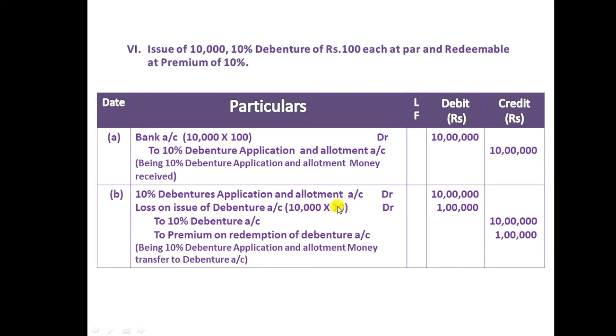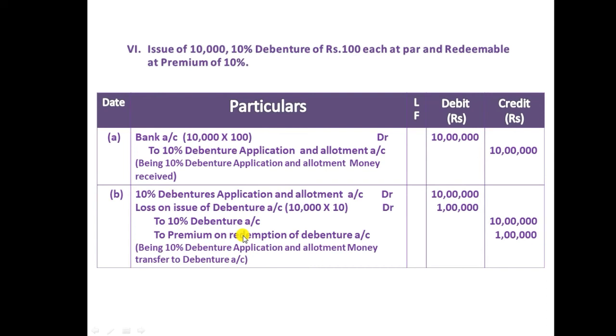This 10 rupees is because the face value of the debenture is 100, and the company is going to pay 10% premium. So 100 into 10%, we will get 10 rupees. So 10,000 into 10, it is 1 lakh rupees the company is going to repay in the future. So it is a loss for the company, and we need to credit the 10% debenture account 10 lakhs and premium on redemption of debenture account 1 lakh. As a loan, we need to repay 10 lakh, it is a liability, and also the premium on redemption is an additional liability for the business. That is the reason we credited.